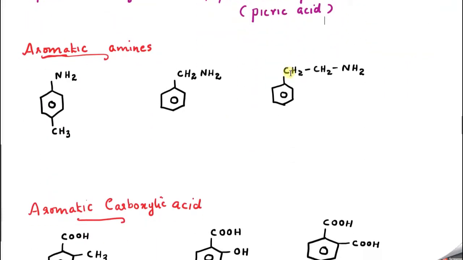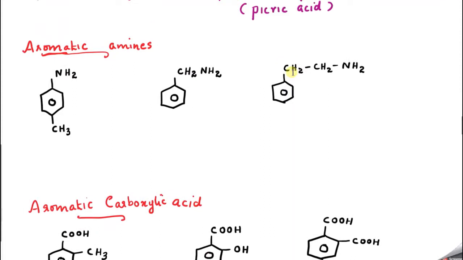Okay. Next we will go to aromatic amines. Now, can anybody tell the name of the first compound? Again, we know that the NH2 group is directly connected to the benzene ring, so it is an aniline, correct? Let me number it: 1, 2, 3, 4, 5, 6. So what is the name of this compound? I can say 4-methyl, correct? 4-methyl aniline. So this is the name of this compound.